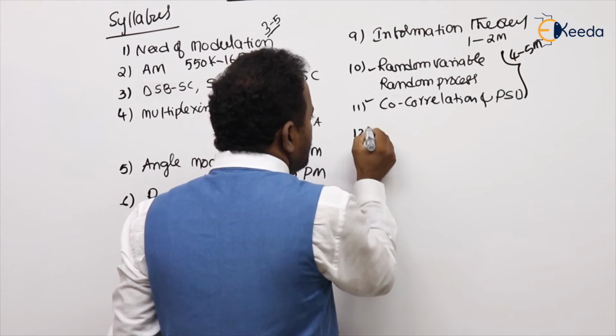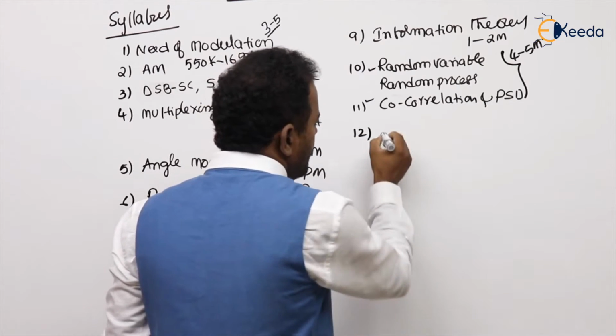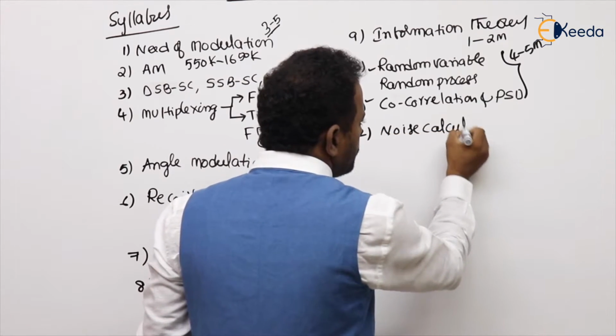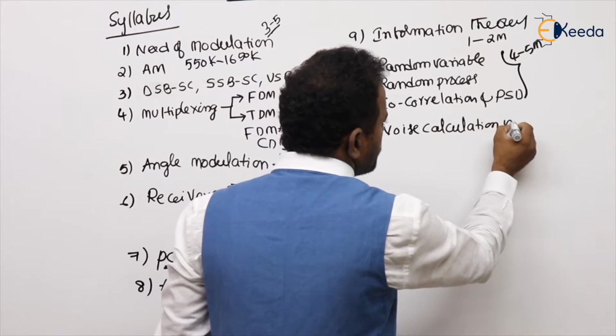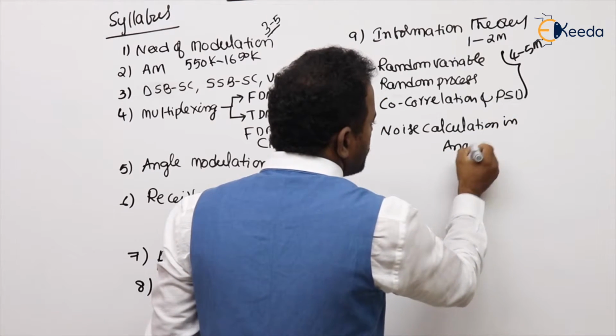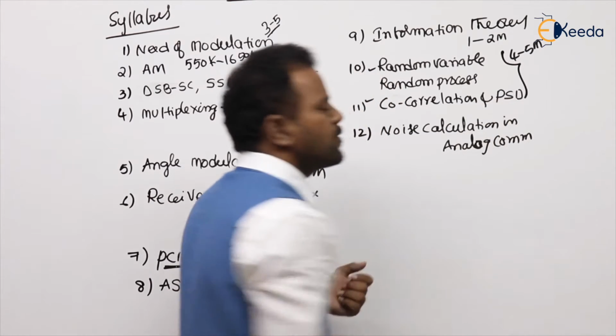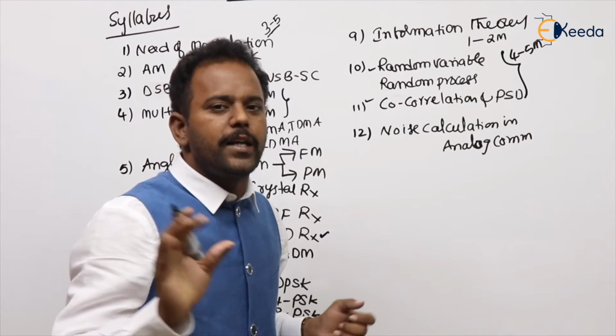Once we understand them, the next topic we will see is noise calculations in analog communication. Noise calculations means we will see the figure of merit calculations.